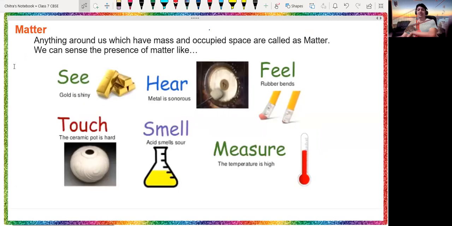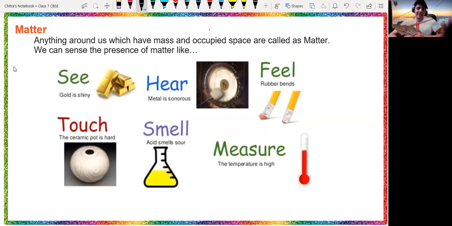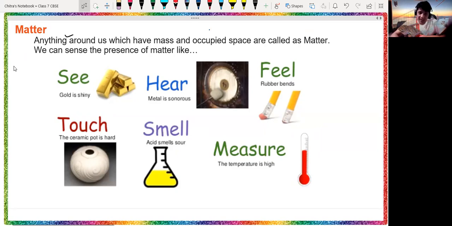Now the first thing we are going to discuss in this chapter is matter. What is matter? Matter is anything around us which has mass and occupies space. Anything that has mass and occupies space is called matter.